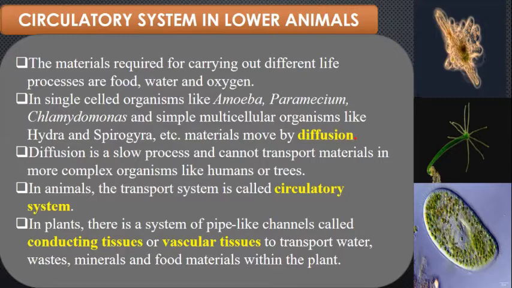Lower animals like the amoeba, paramecium, chlamydomonas, and the simple multicellular organisms like the hydra and spirogyra, the materials move by a process called diffusion.